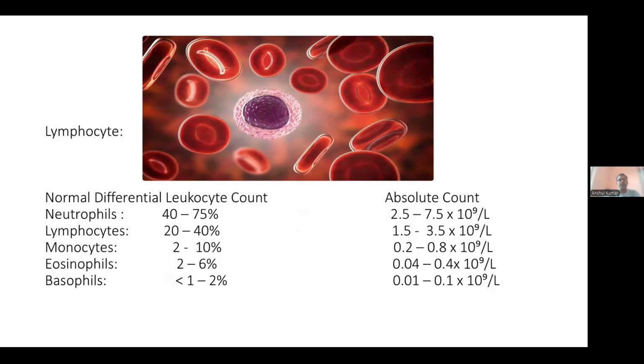Lymphocytes are further classified into two types: large lymphocytes and small lymphocytes. Mostly they are constituted by small lymphocytes. What is the difference between them?